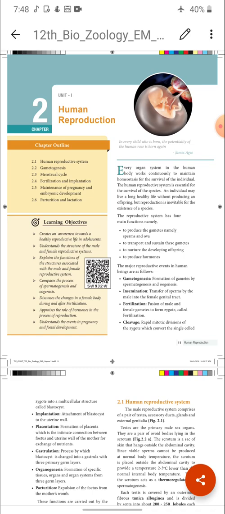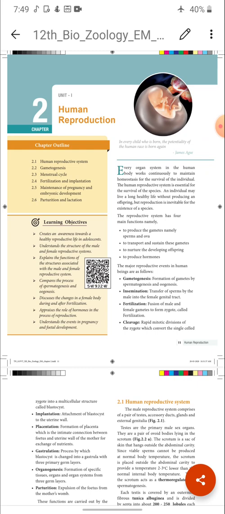In my last session, I completed the first chapter. This is the PDF which I have taken class for you children. It's a new PDF, in a new format. Some portions have been deleted. I don't know about your books, what you got from the school. As per this new PDF, some portions have been deleted. Oviparous, viviparous and ovoviviparous are also not available in this new PDF format. So it might be a deleted portion, I think. Anyhow, I'll say about oviparous, viviparous and ovoviviparous in short.